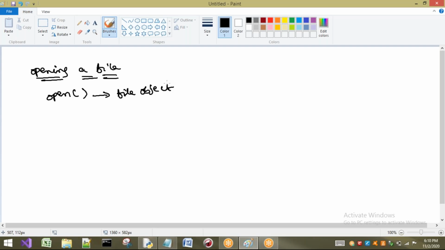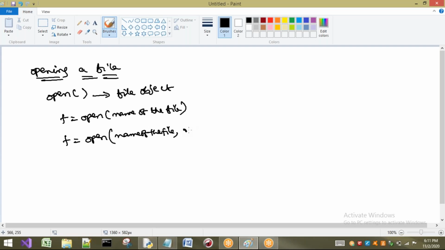Now I will give you the syntax of open. F equal to open, and here I have to write the name of the file. This is one syntax. Otherwise we can also have a second parameter, that is mode: name of the file, and here mode. I will explain about the modes also.